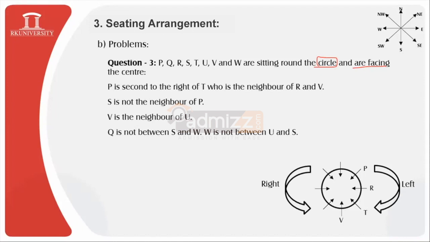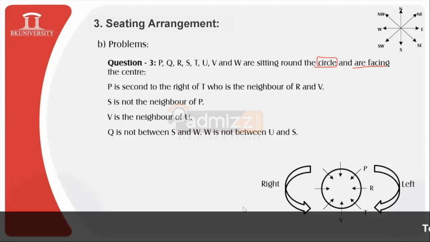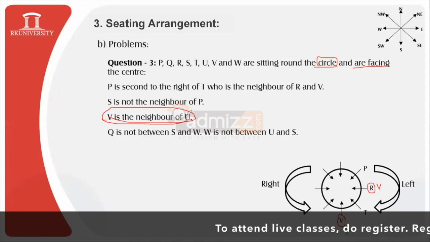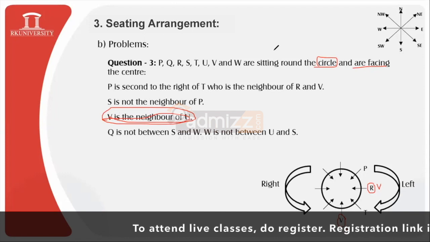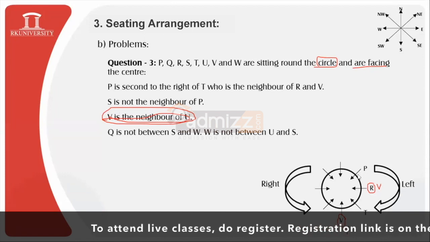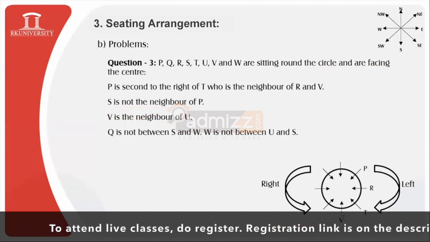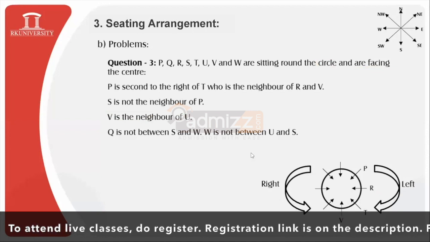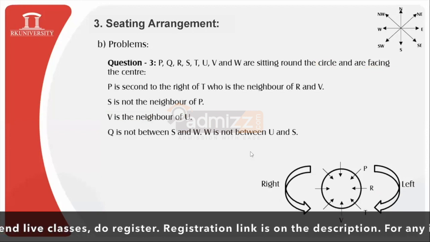Make sure that these locations can be interchanged, so we will observe the other conditions also, that V is the neighbor of U. If I locate V somewhere over here and R somewhere over here, then this condition will not get satisfied, and hence this new location of V and R will not work. Hence the location we have opted for is good to go and is readily matching our present data.